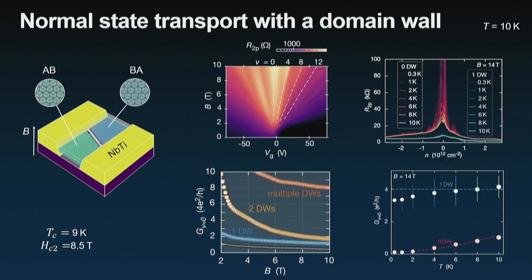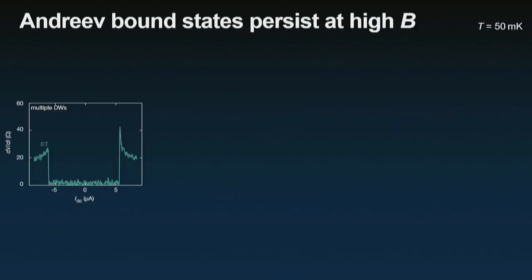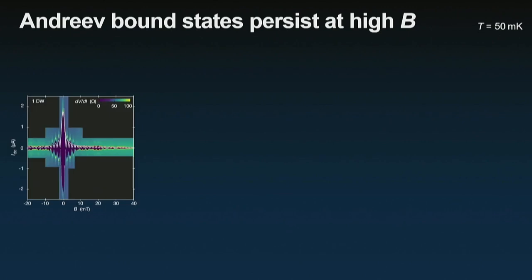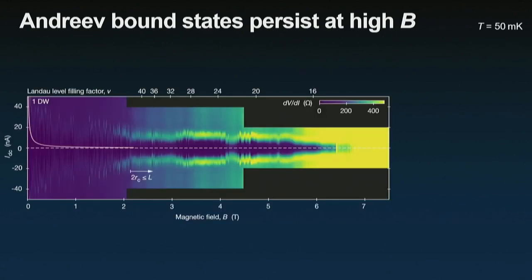And if we add more domain walls, then what we observe is the conductance saturates again at multiples of 4e²/h. Now we look at the Josephson coupling at low temperature. We have clear zero resistance. We have Fraunhofer patterns that show that the supercurrent propagates indiscriminately everywhere, whether there's no domain wall or a domain wall. But in the quantum Hall regime, this becomes interesting.